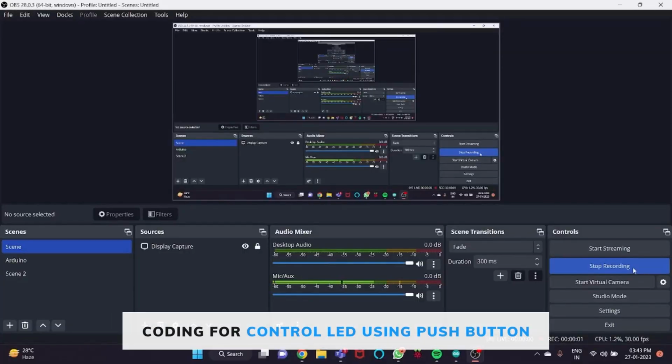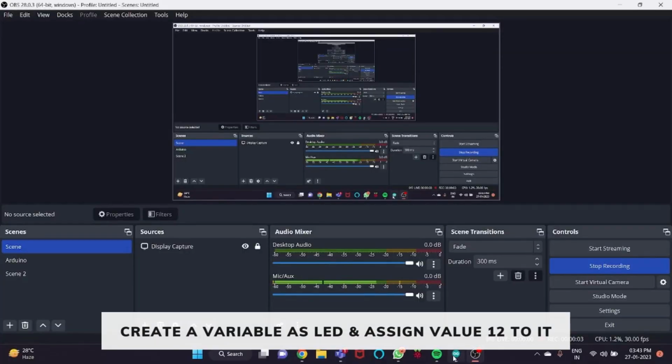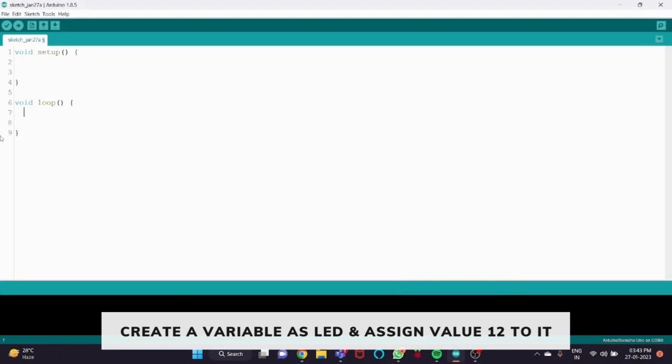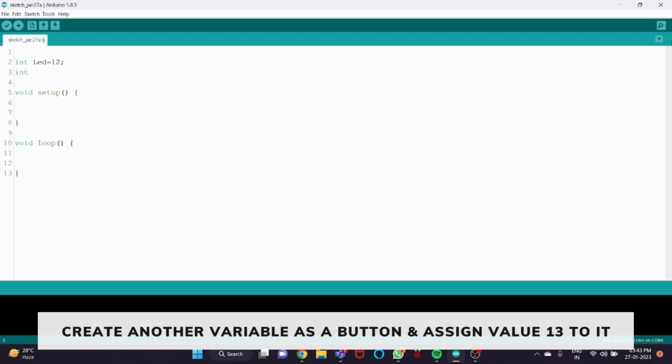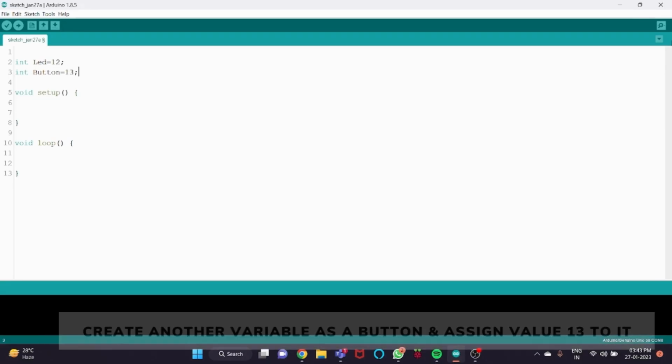Coding for controlling an LED using push button. First of all, open the Arduino IDE software. Here we are going to create two variables, one for the LED and one for the button. So first type int LED and assign pin 12 to it since the LED is on pin 12 of the Arduino. Next create another variable as button and assign pin 13 to it.